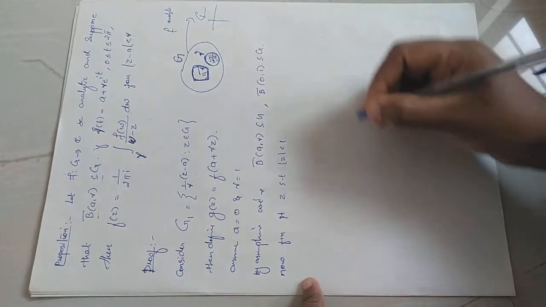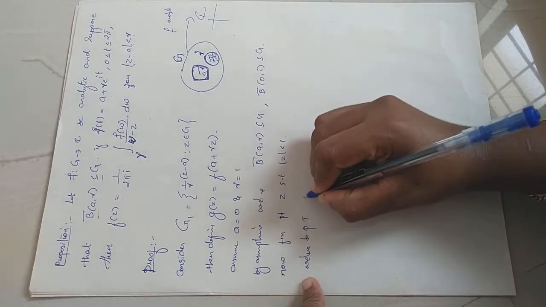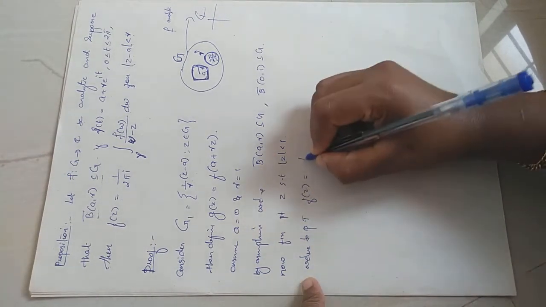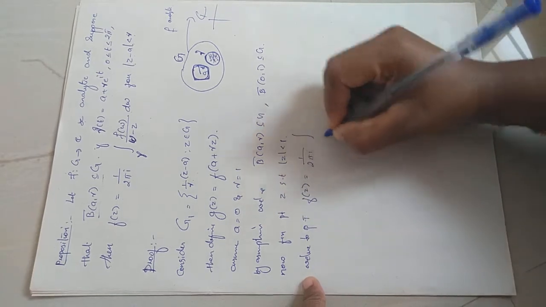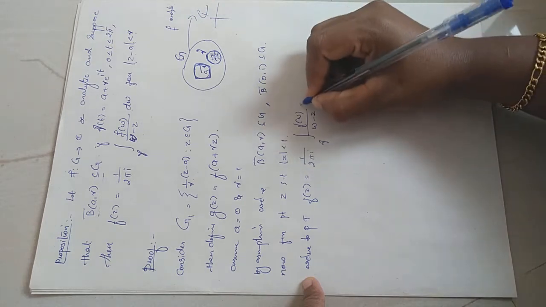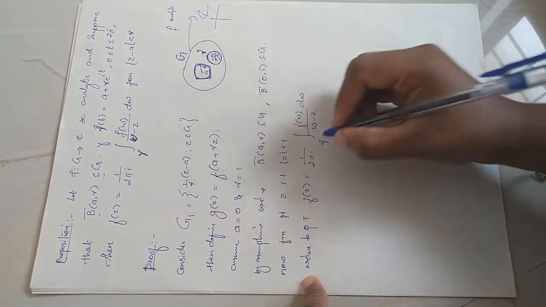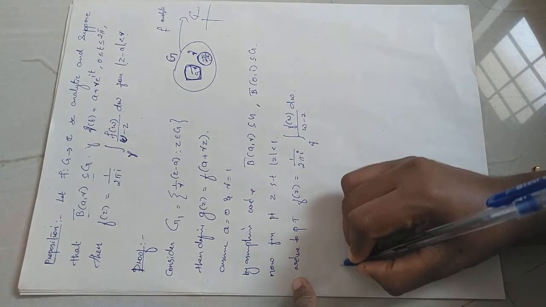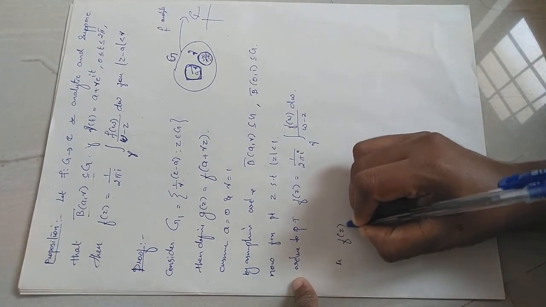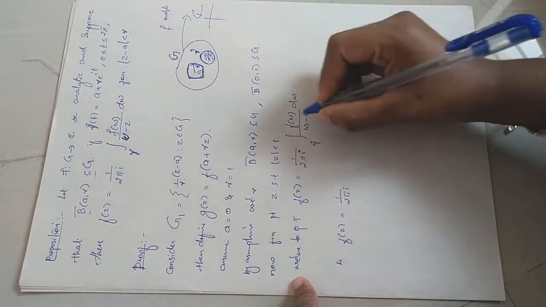Okay, we have to prove that f(z) can be written as 1 by 2 pi i, the integral over gamma of f(w) divided by (w minus z) dw. So this is what we need to prove. That is, we want to prove that f(z) can be written as 1 by 2 pi i into, what is the integral over gamma f(z) dz?